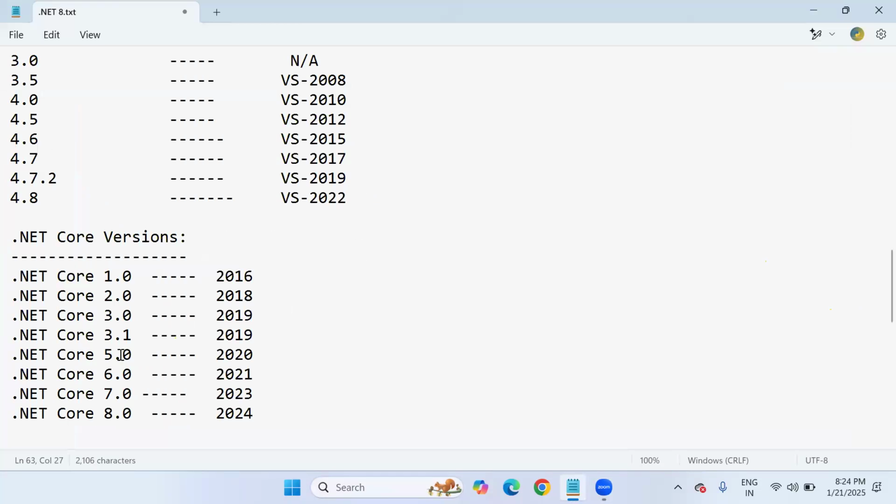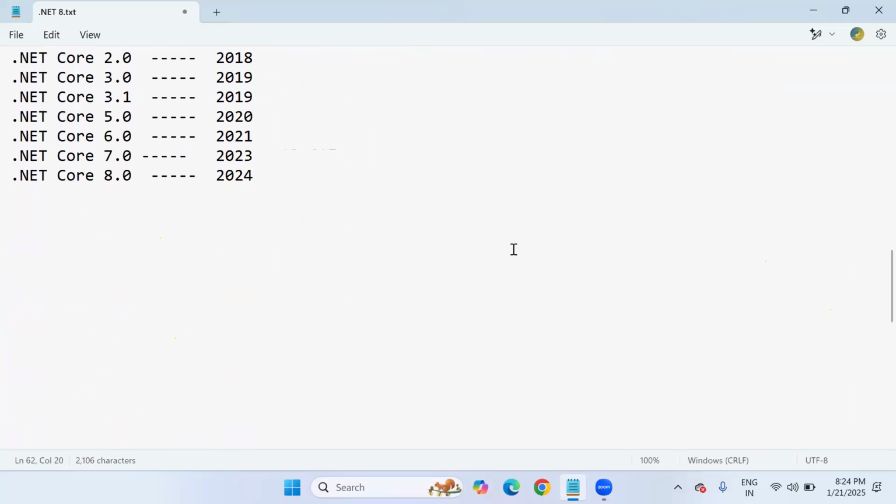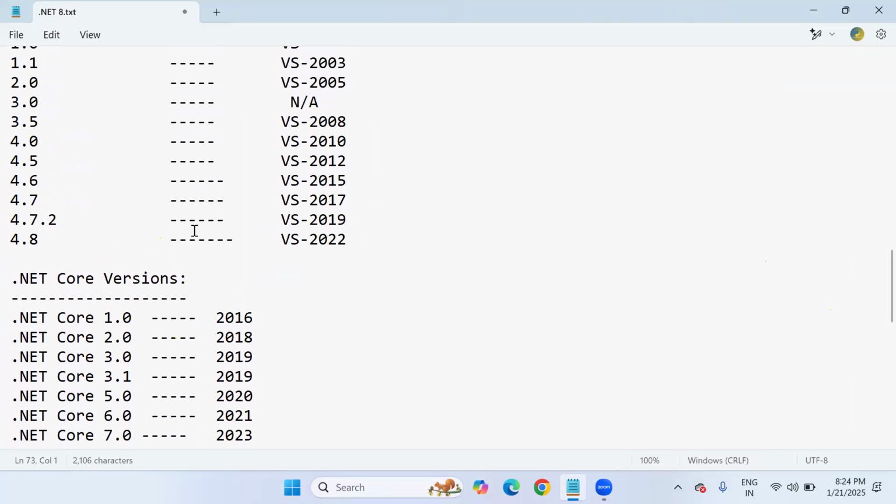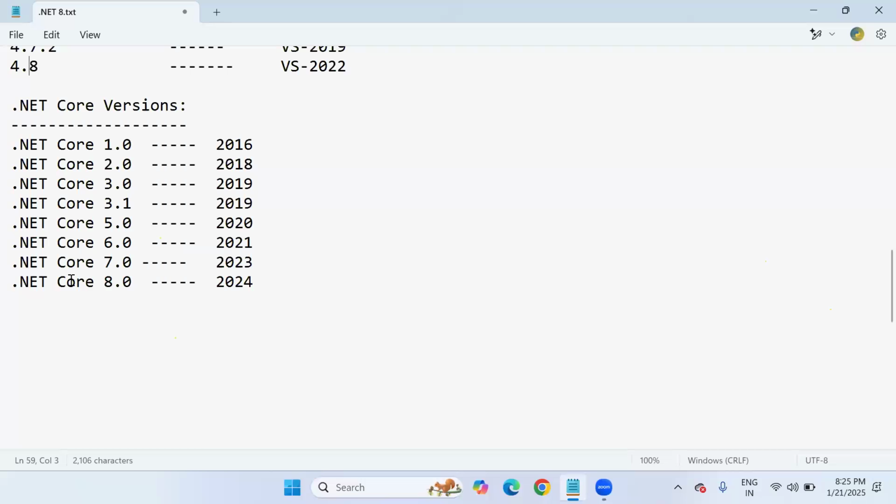So ultimately, our .NET Core version is 8.0, with Visual Studio 2022 and Microsoft SQL Server 2022. See here, the Microsoft SQL Server version is also important. We use the latest version of Microsoft SQL Server, all the latest only. The only difference is that Framework people use 4.8, Core people use 8.0, or else we can say .NET 8 also. Fine. So this is the complete versioning and history, the basic introduction we have completed.